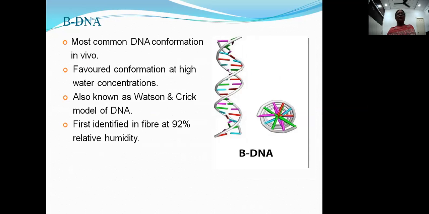So B-DNA is the one which was given by Watson and Crick. It is the most common DNA. It shows the favored conformation at high water concentrations. So this is the model which was given by Watson and Crick, first identified in fiber at 92% relative humidity.